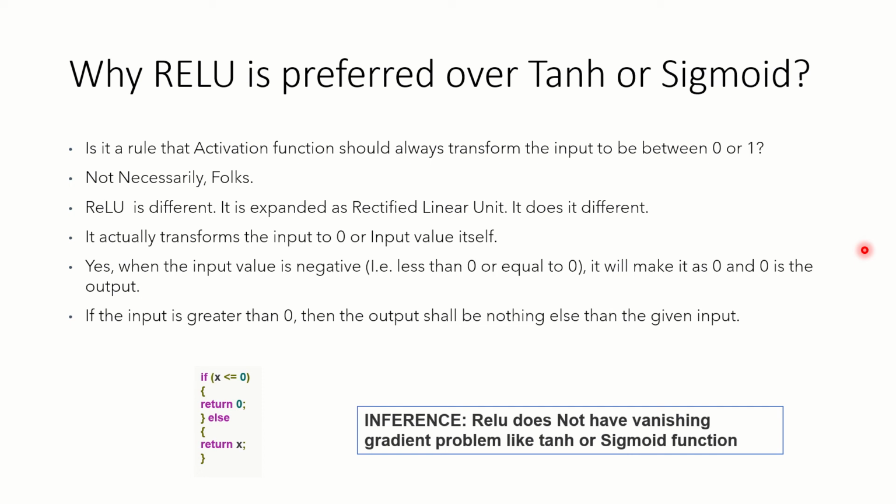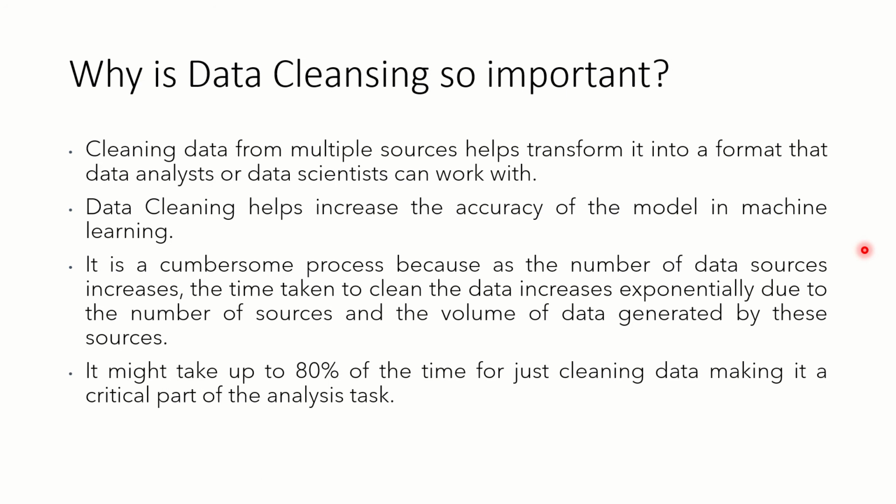When the input value is negative, that is less than 0 or even equal to 0, it makes it 0 and 0 is the output. If the input is greater than 0, then the output shall be the given input. It retains the input as the output. Whatever we get as input will be transformed again as the output. The major point on why ReLU is preferred is that this approach avoids the vanishing gradient issue, which is definitely faced by TANH or sigmoid functions, and hence ReLU is preferred over TANH or sigmoid.